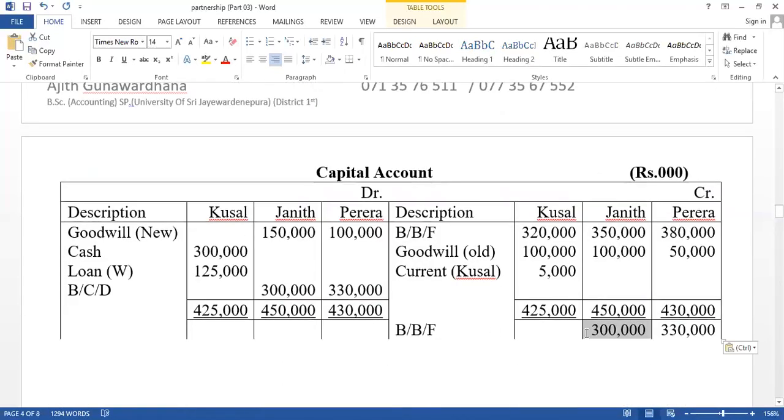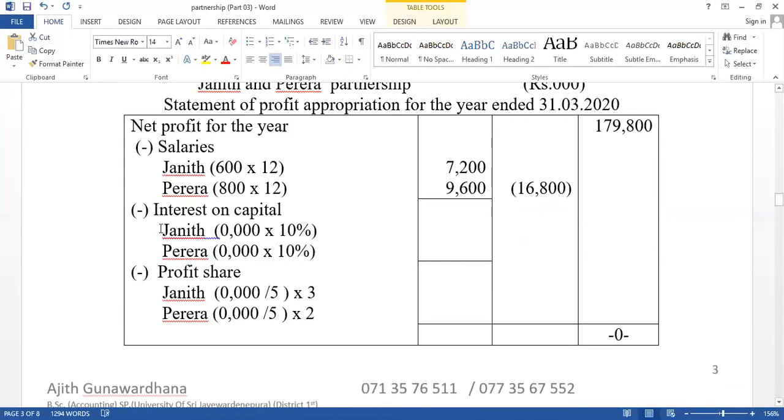Therefore, 300,000 into 10% and 330,000 into 10%. Here interest on capital for 300,000 will equal 30,000, and the 0 can be cut. Here, for 330,000, the value equals 33,000. Then the total appropriation part, total interest on capital, equals 63,000.